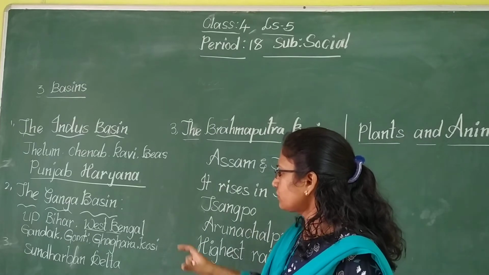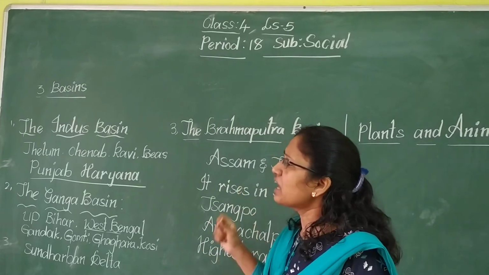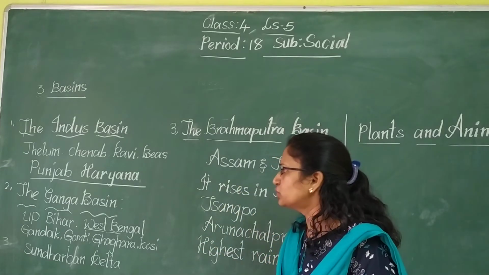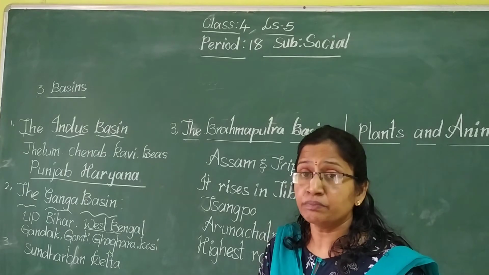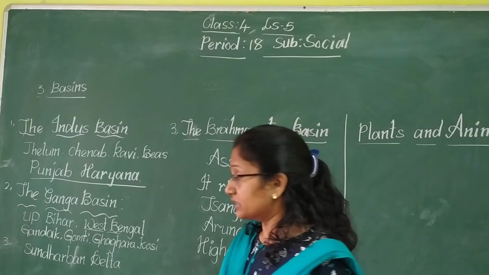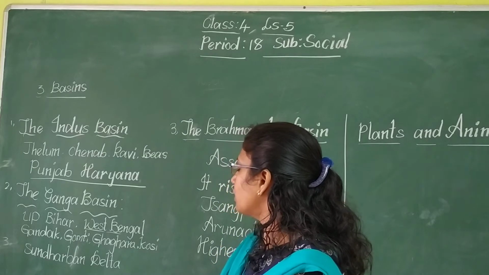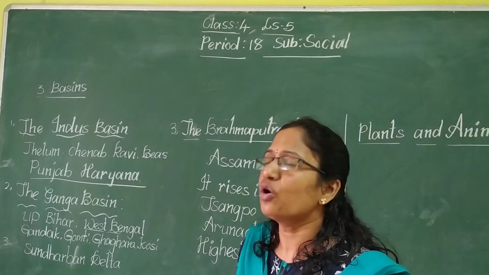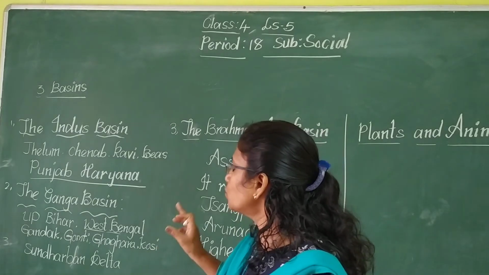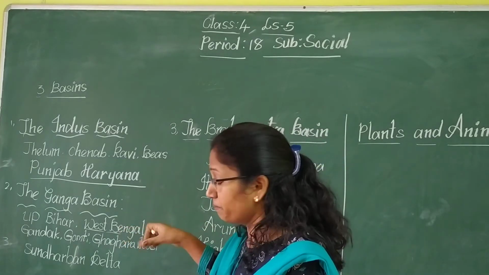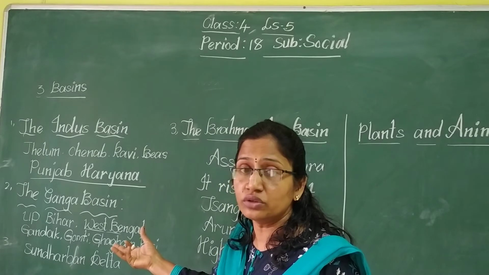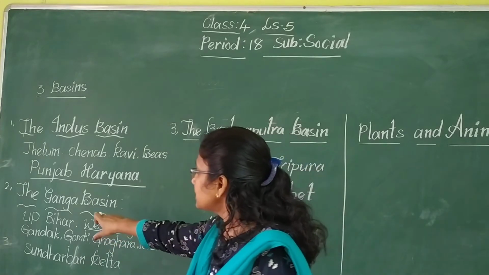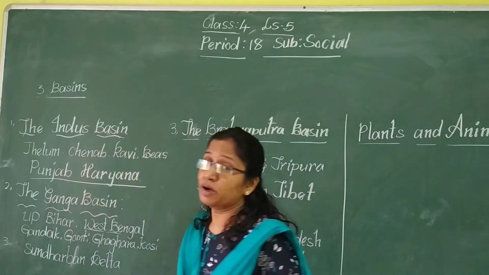The rivers Ganga and Brahmaputra form a major delta, one of the biggest deltas in the world. Which two rivers formed the biggest delta in the world? The Ganga and Brahmaputra.